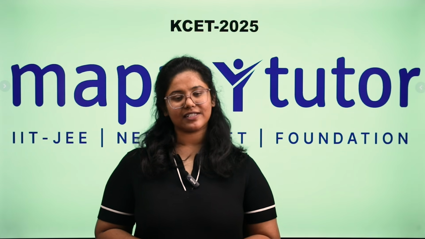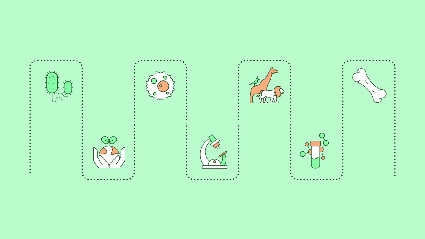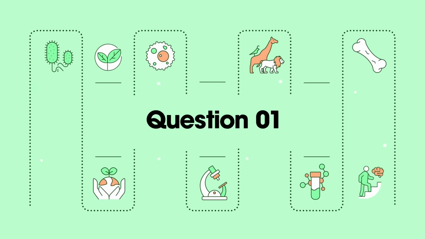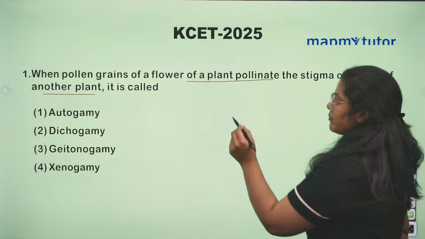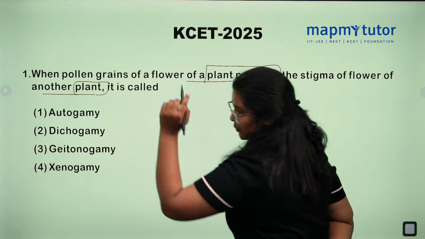Today we are going to discuss the KCET 2025 question paper for biology. First question: when pollen grain of a flower of a plant pollinates the stigma of a flower of another plant. Remember, there are two plants in the question.